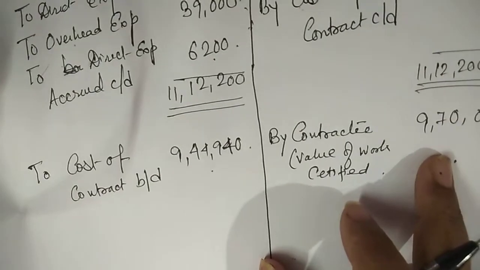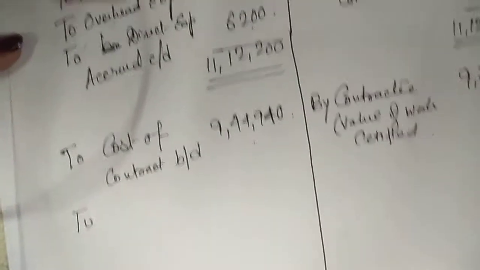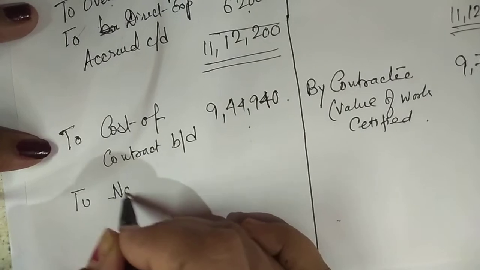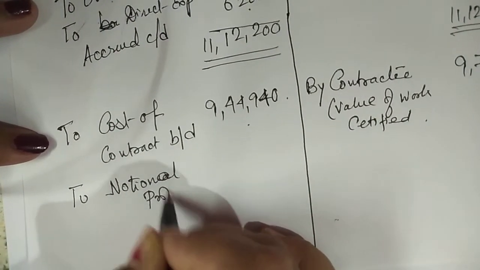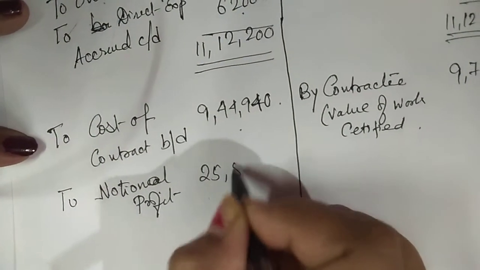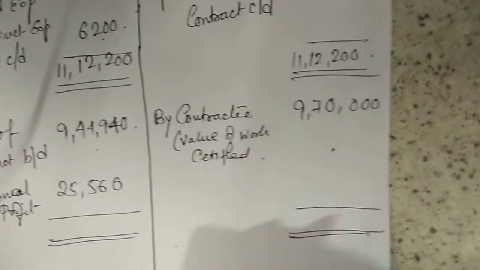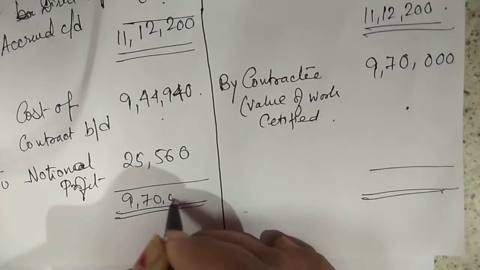So selling price minus cost will obviously be your notional profit. To notional profit, and it's coming to how much? 25,560. Okay, and total is obviously 9,70,000.